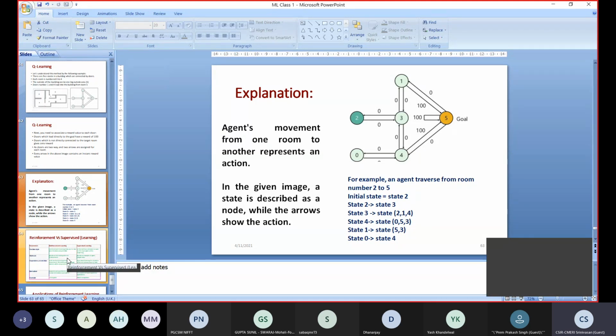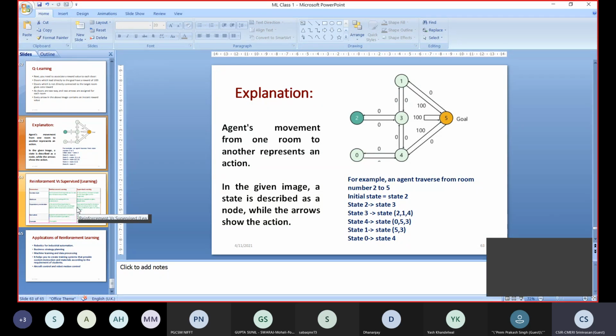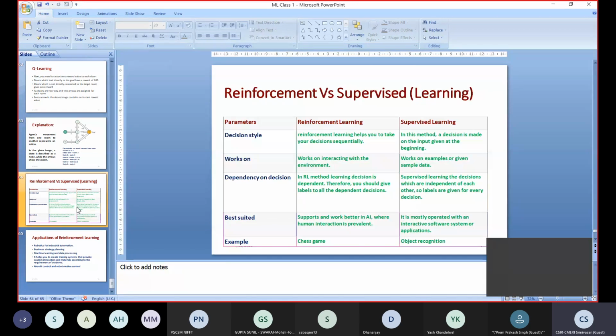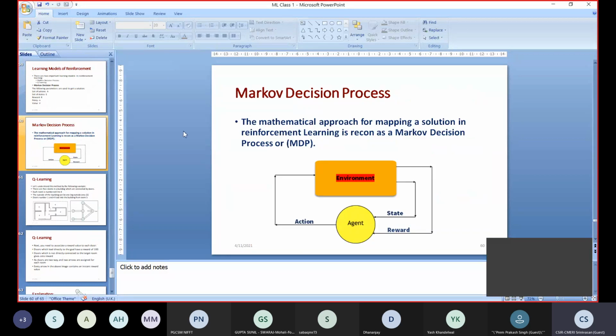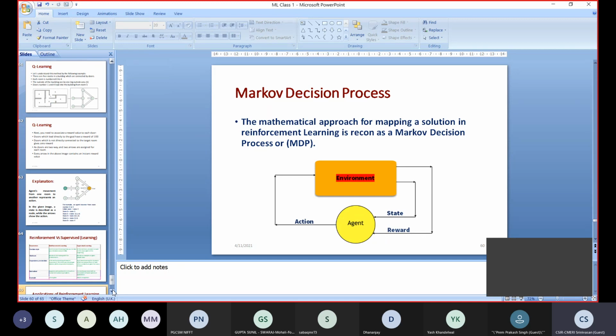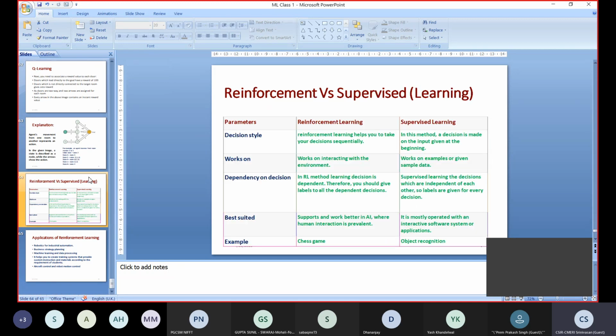Sir, I will be explaining the Markov algorithm with a different example. This Q-learning example we will complete in this class, and we will see the difference between reinforcement learning and supervised learning, and we will see the applications. Then we will stop here. Then again I will take the Markov decision process in the next class. Is it okay? Okay, fine.